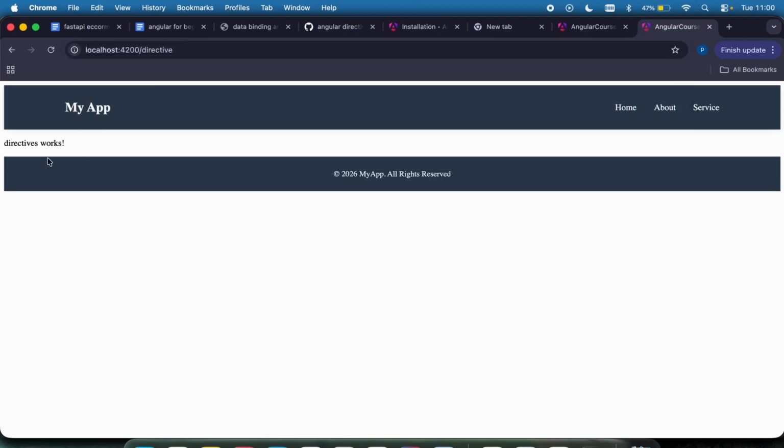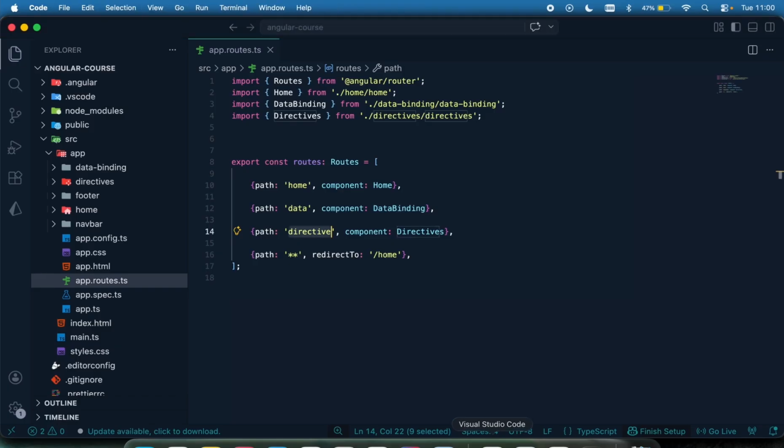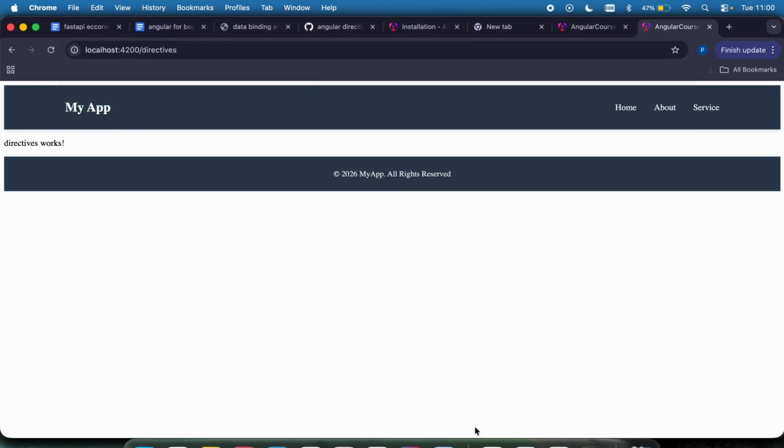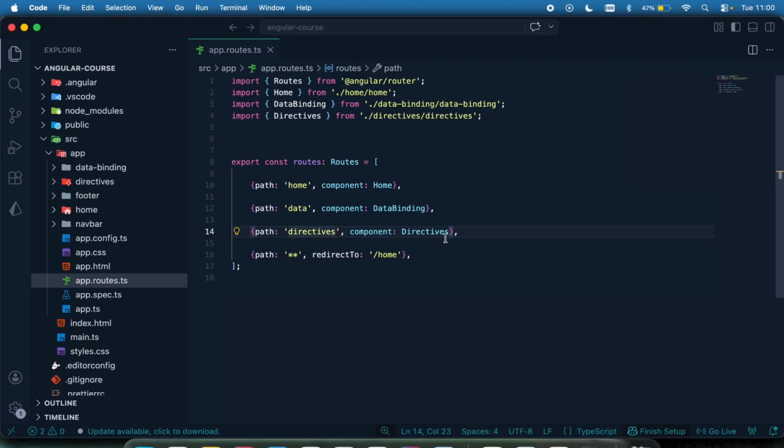Okay, you can see directives work. Let me just add an S to make it directives, something like that. Okay, directives, and you can see this works. So we've been able to create 2 extra components, and we'll register those components as our route. And when we go to those routes, it's going to take us to that component.